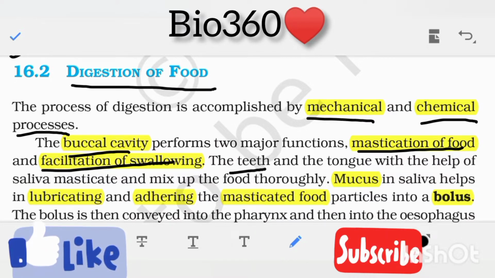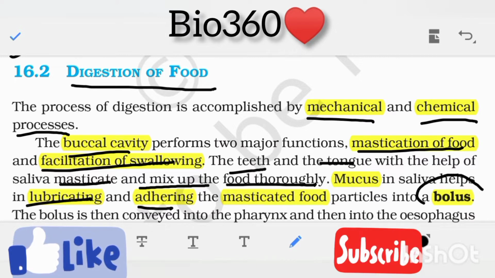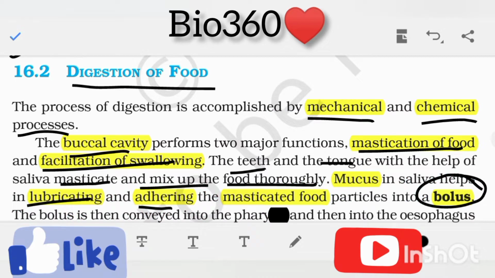The teeth and the tongue with the help of saliva masticate and mix up the food thoroughly. The mucus in the saliva helps in lubrication and adhering the masticated food particles into bolus. So the first thing which is formed is known as bolus.